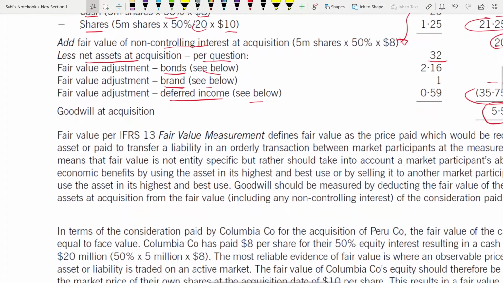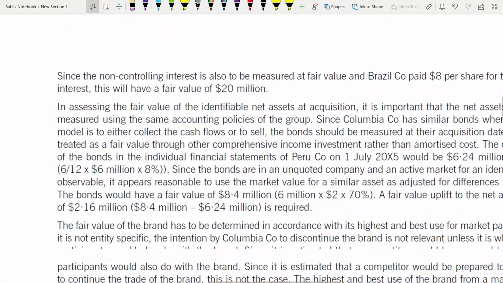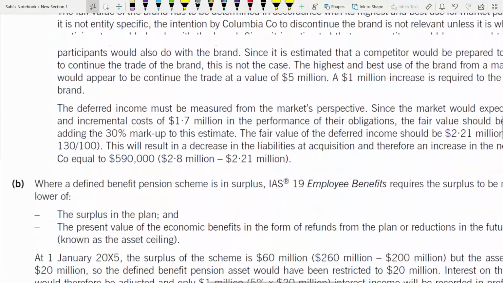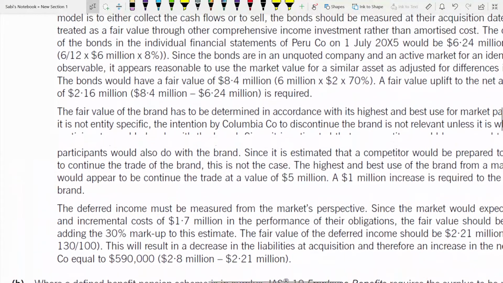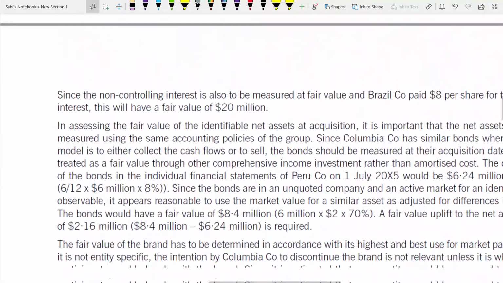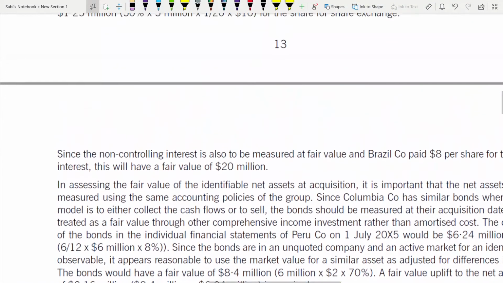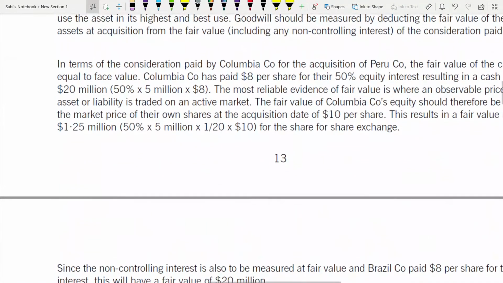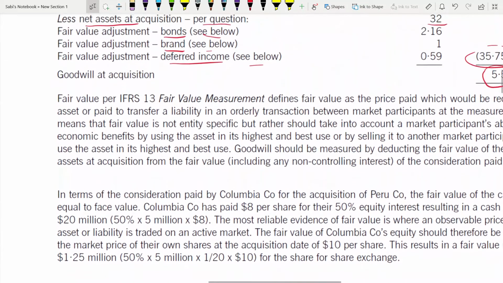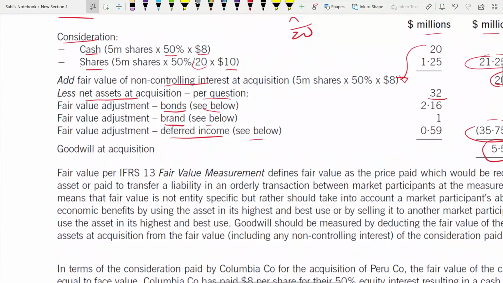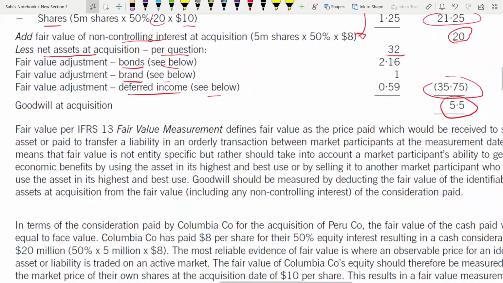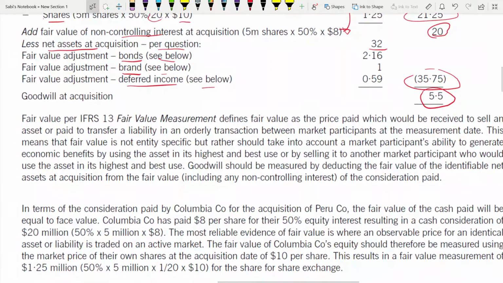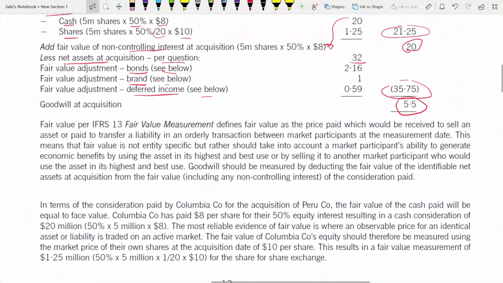One is 2.16, brand is 1, and deferred income is 0.59. So we'll keep it for the time being, and we'll just keep the figure there.